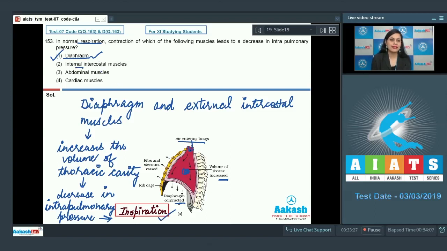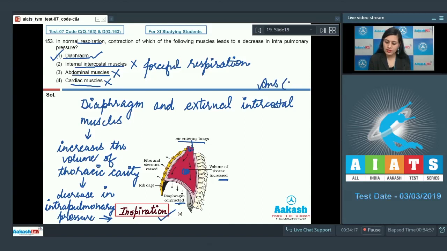The next options are internal intercostal muscles and abdominal muscles, and these are the incorrect options because internal intercostal muscles and abdominal muscles are involved during forceful respiration and not during normal respiration. The last option is cardiac muscles, and this is an incorrect option because cardiac muscles are involuntary striated muscles which are responsible for the contraction of heart and not involved in respiration. So the correct answer to this question is option number 1. Let's discuss our next question.